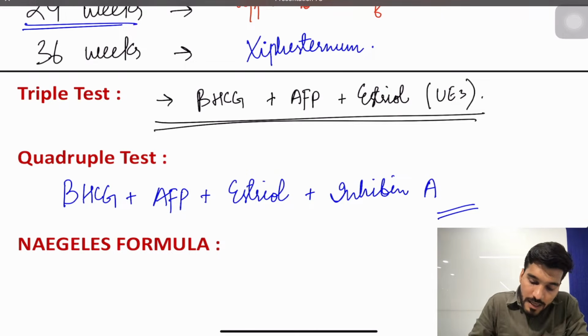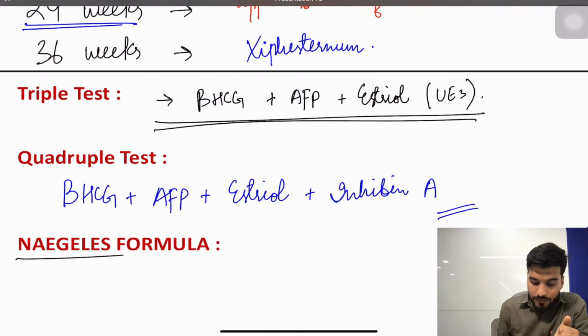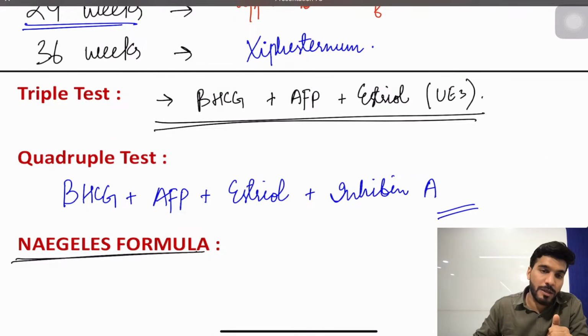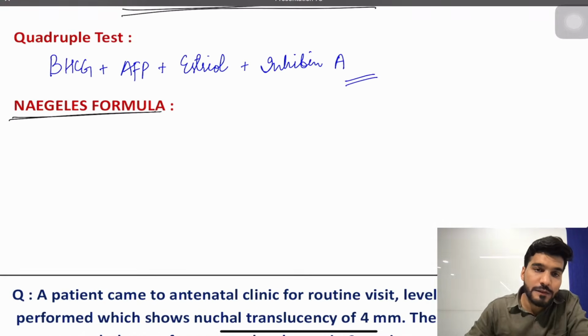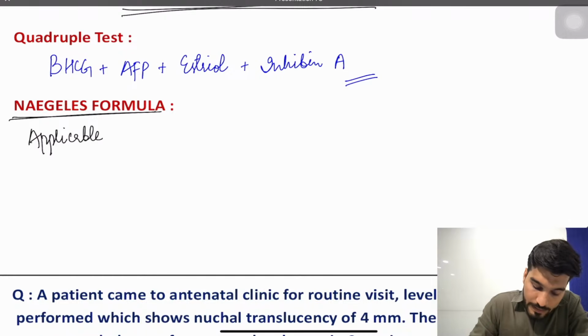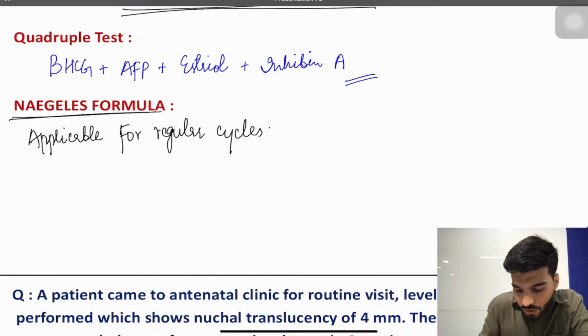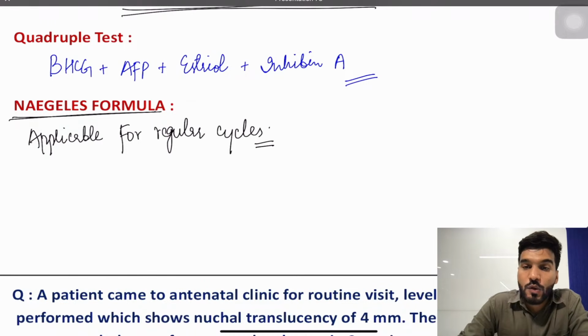Okay, now sometimes we need to calculate the estimated date of delivery. The formula we use for that is called Naegele's formula. This Naegele's formula is applicable for regular cycles. First thing, sir, it's applicable for regular cycles. When I talk about regular cycles, that means the normal length of a cycle, the normal cycle is 28 days, after every 28 days, plus minus.